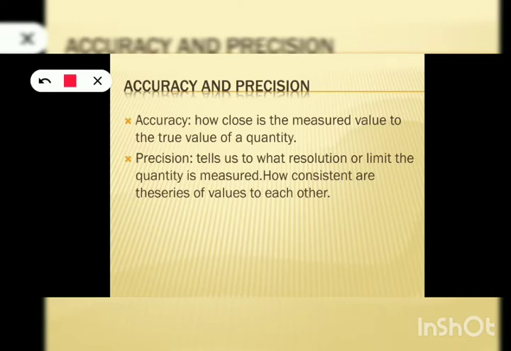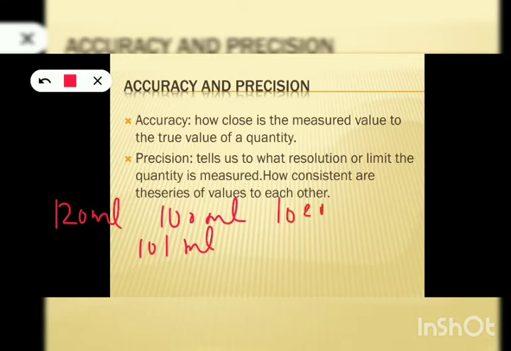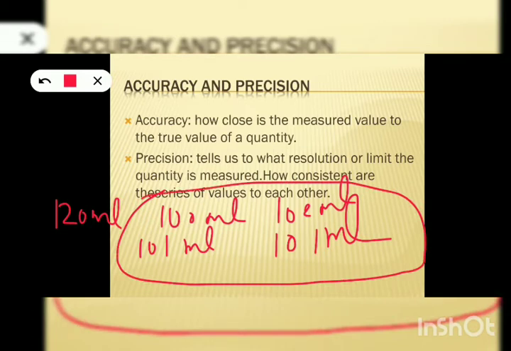Now consider another example. The same case of tea, the actual value of tea in that mug is 120 milliliter and you measured the amount of tea 4 times and you obtained values like this: 100 ml and 101 ml, 102 ml and again 101 ml.